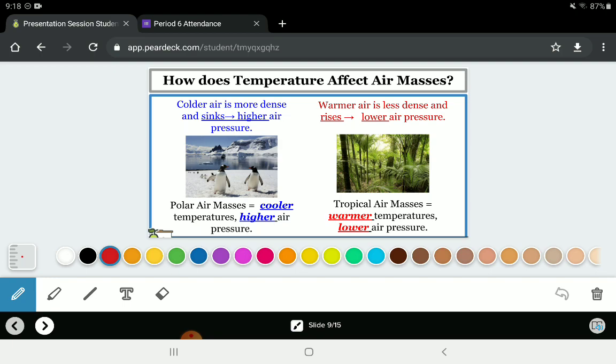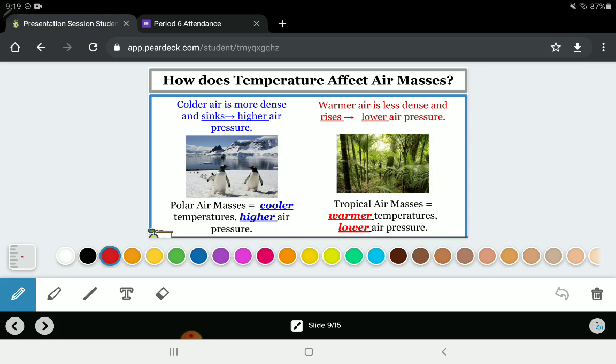So like we had a cool front, or we have a cold air mass that was actually hanging over us today. Today is only Wednesday. But the skies were clear, and it was a little bit chilly, but it wasn't as muggy. It was nice and dry. I love dry weather. So these polar air masses have cooler temperatures and higher air pressure.